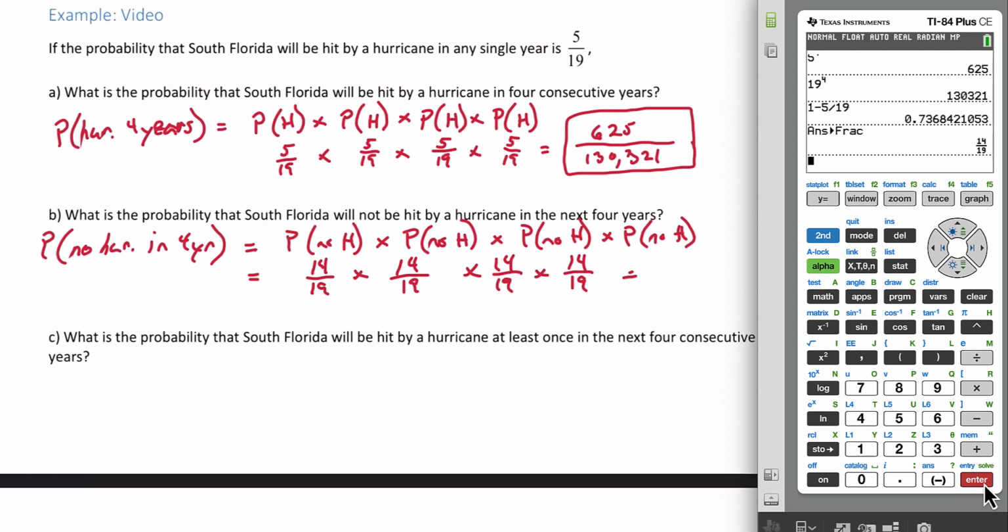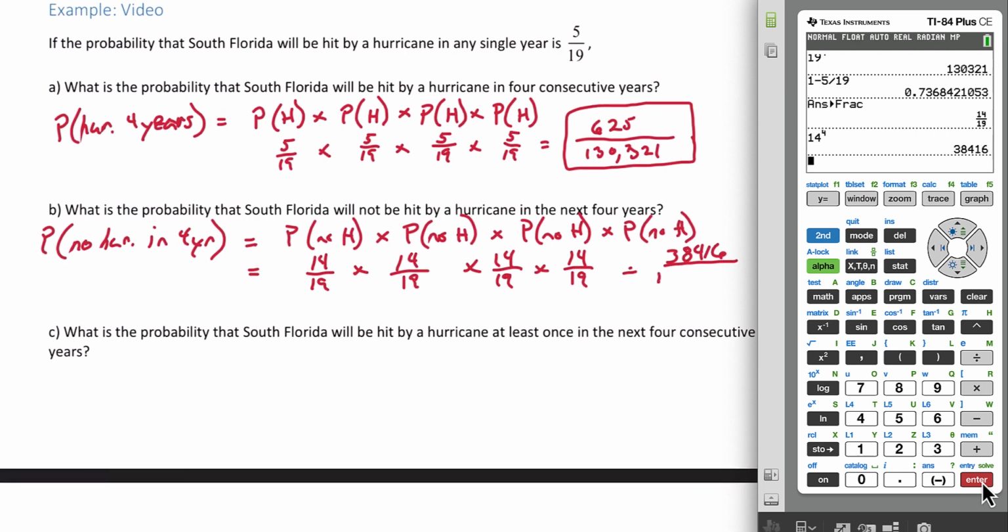And now, let's find the probability we are not hit by a hurricane 4 years in a row. Again, I'm going to want a fraction here, so I'm going to take the numerator only, 14, and multiply that 4 times, or shortcut, raise it to the 4th power. We get 38,416, divided by 19 to the 4th power, which we already found earlier, 130,321. This is the probability that South Florida will not be hit by a hurricane in 4 consecutive years.